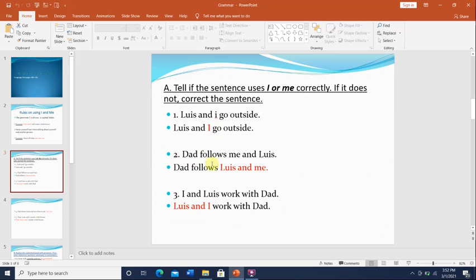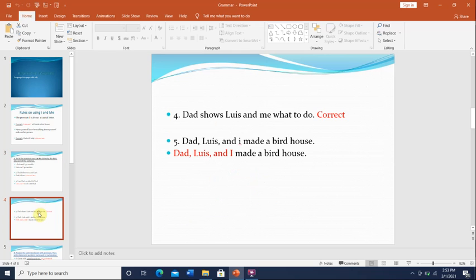Here, Dad follows me and Louis. Yes, me is used after the verb, but I have to realize that I have to mention the other person's name first, and then I talk about myself, before the verb and after. Here, after the verb, I mention Louis first and then me. Here, before the verb, I said Louis and then I. Same thing for number 4. Dad shows Louis and me what to do.